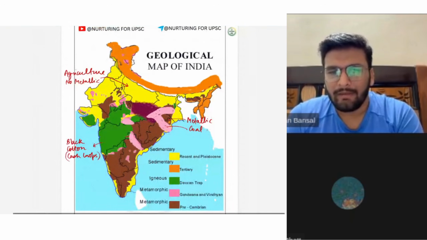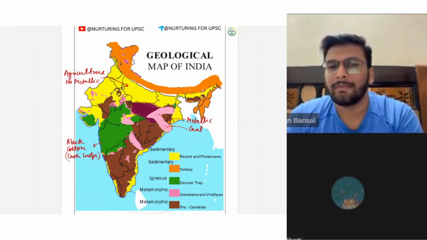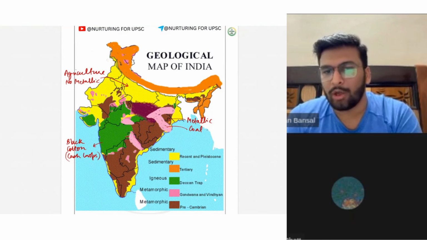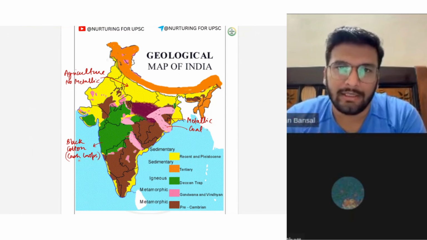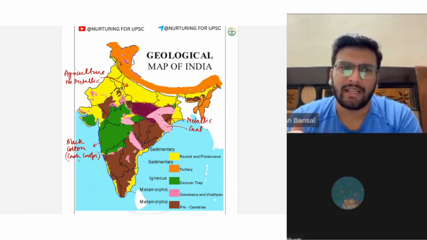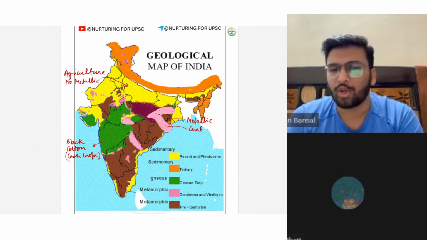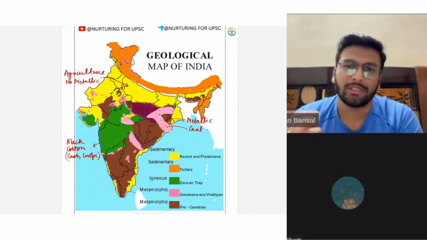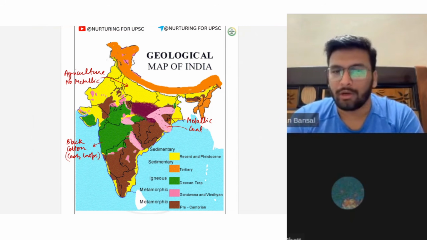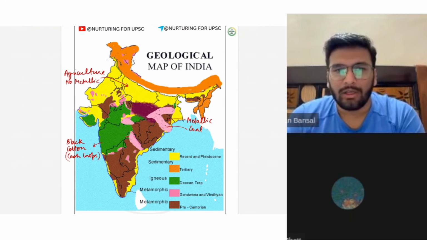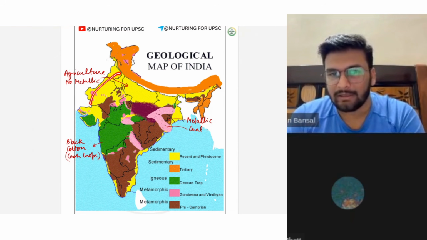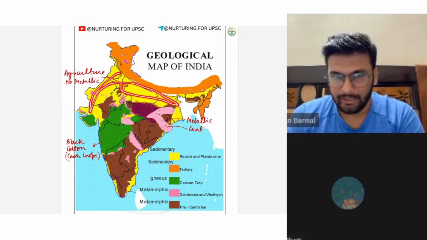Now look, what is this brown area? Brown area is Archean schist. Okay, and a smaller area of this Archean schist is covered by black soil. This green area is the Deccan Trap black soil. Now black soil, due to its properties, can self-aerate, or it is a clay soil. It can store water. So dry zone agriculture is possible, so cash crops can be grown over here. Because less water will be required, as it can hold water itself due to the clay nature. Now why over here do we have agriculture and no industrial revolution happening here?